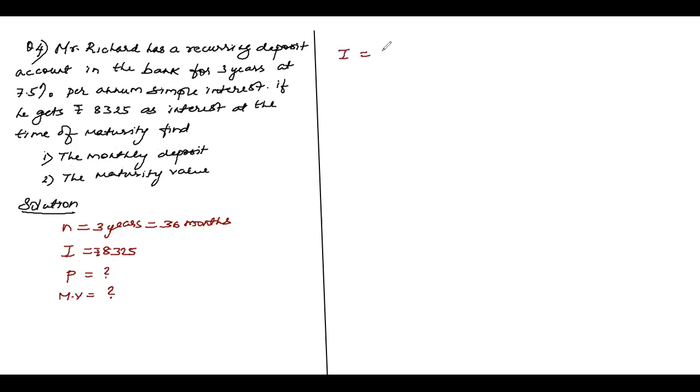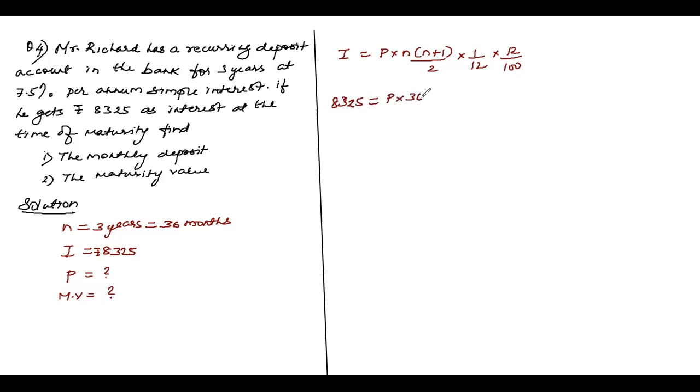Interest has a formula. I is equal to P into N into N plus 1, the whole thing upon 2, into 1 by 12 into R by 100. Or some teachers write R by 100%, 1 by 12 last में चलेगा. Now see, what two values do you know? Just put 8,325 in place of I, children. P we don't know.